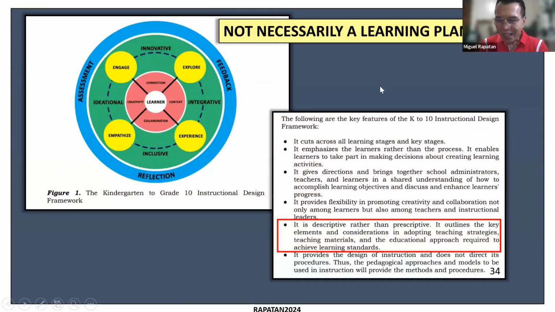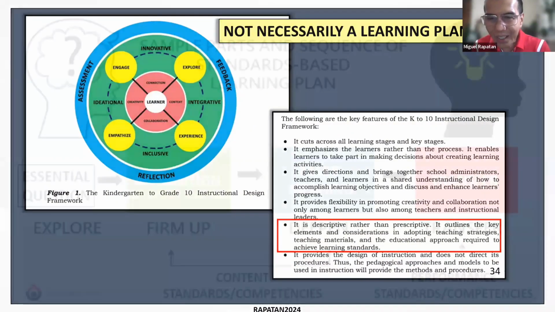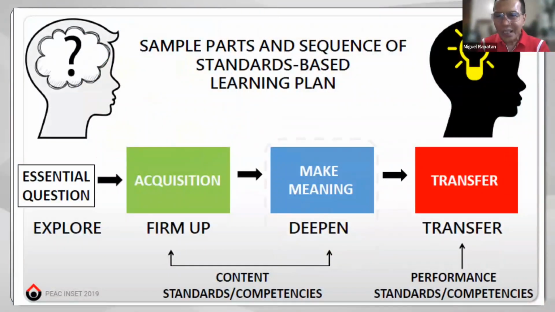For the private schools, there's more flexibility in thinking about this IDF, because what DepEd is saying here is that this framework is descriptive. It is not saying that this is the only way for you to think about designing your learning plan. So we're now going to compare that with the EFDT.